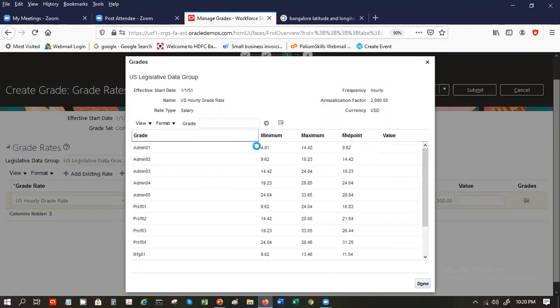Let's say we just put one of these initial ones, let's say admin 01 or admin 02. So these could be the grades that you are having. So this is the hourly grade rate, right? So you will have a min and max, or you can have, what grades. So these grades are valid for this US hourly grade rate.